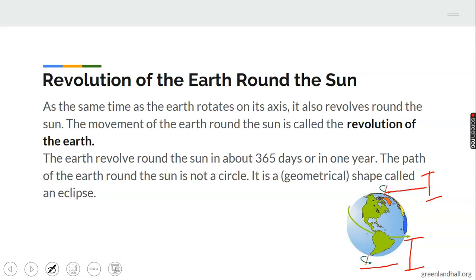Okay. Now, the earth revolves around the sun in about 365 days, while the earth rotates on its axis in just 24 hours. Every day it must complete its axis. It must go around its axis for 24 hours. But when it's revolving around the sun, it will have to do this for 365 days.